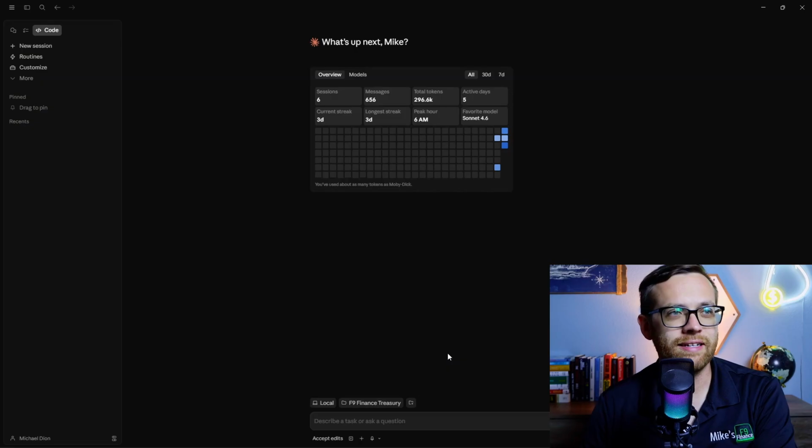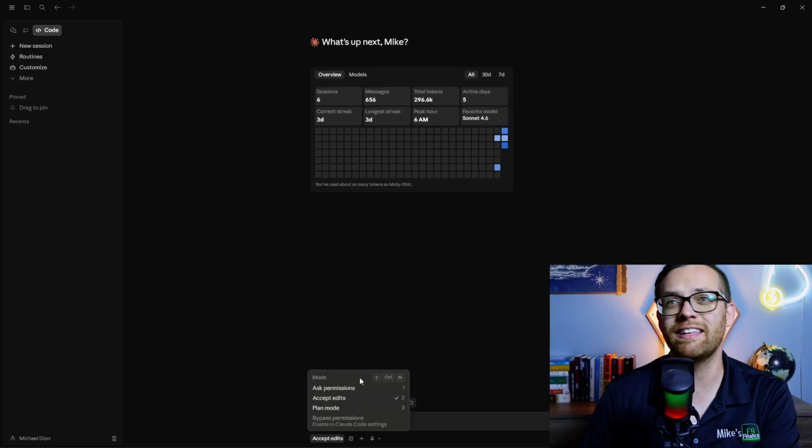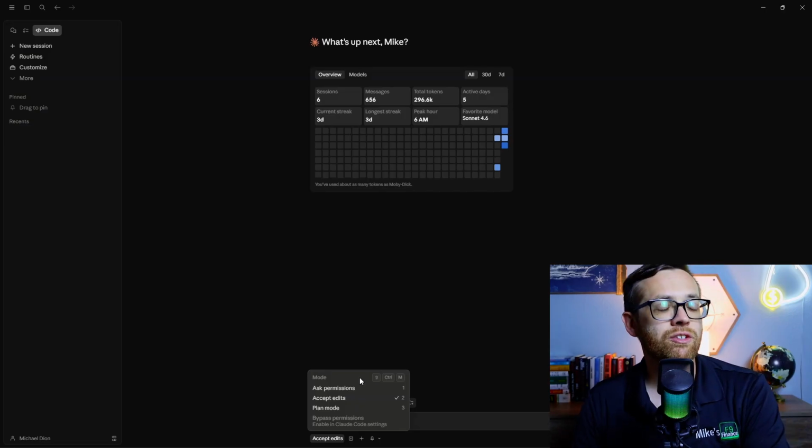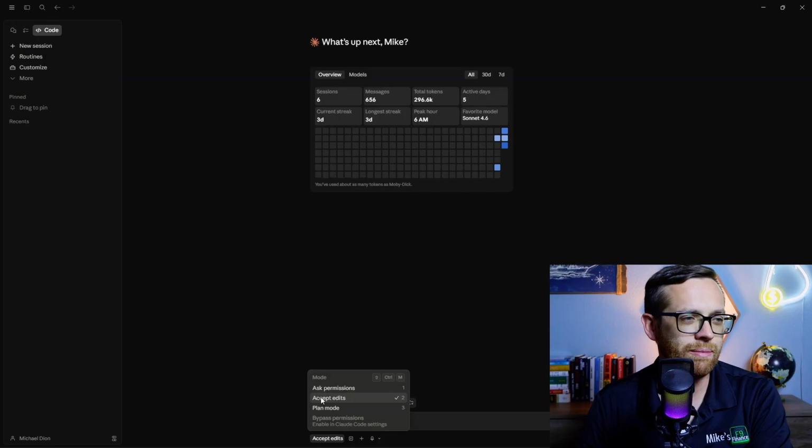So with our folder selected, just to show you a couple of other options. So if I come down to this accept edits, very similar to Cowork, where we said, do we want it to ask before it does anything, start to write or edit files? We can do that. We can say always ask permissions. We can say I'll generally accept edits. Just ask me before you do really crazy coding processes.